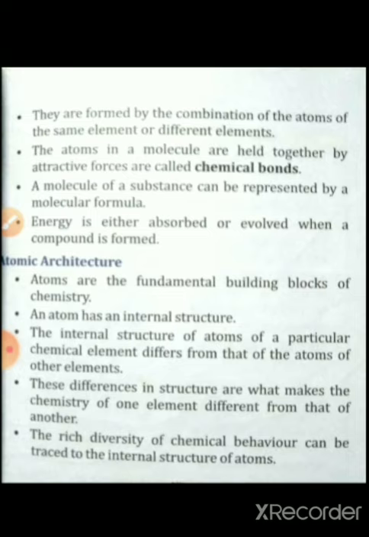Next one, these differences in structure are what make the chemistry of one element different from that of another. These differences in structure help us know the difference between the chemistry of one element and another.